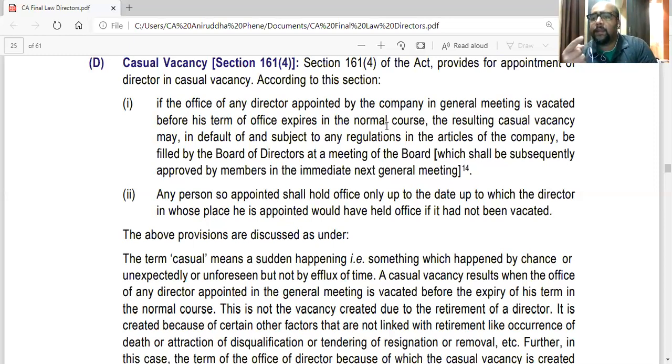They are saying in that case there is no casual vacancy, because in the second case what happened? The board had appointed. Only when the shareholders appointed and there is a vacation, then that is casual vacancy. Then the board has the power to fill. If the board had appointed and then he had vacated, then that is not a casual vacancy. So you cannot fill that vacancy. Maximum the board can do is appoint an additional director, not that the vacancy can be filled.